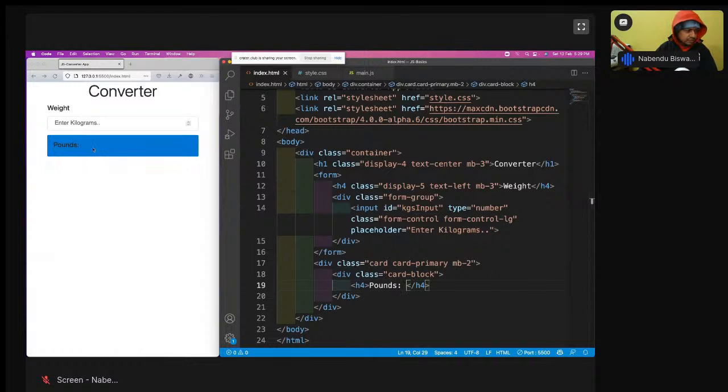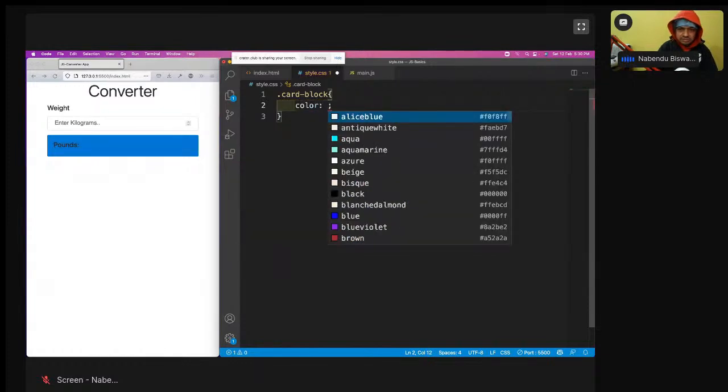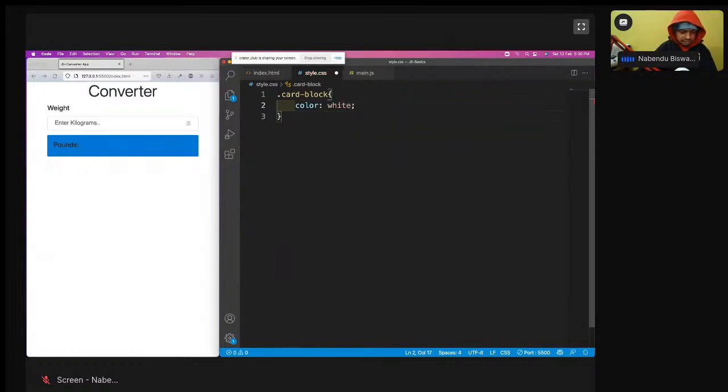Now I want to show the pounds here. So I'm going to have an empty div here, with an id of lbs-output, and the empty div will not show anything. And one more thing I want to do, this is showing as black, so I can update the whole of the Bootstrap classes also. For this small thing I wanted to do this. Color is white, save it, color is white, so I don't need it anymore.